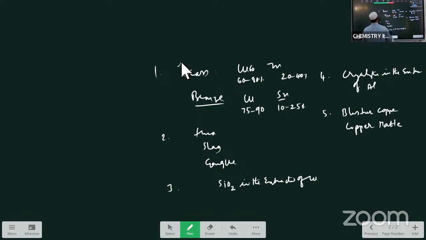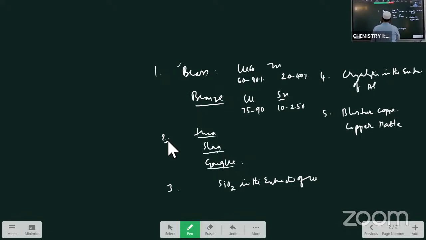So copper is called a coinage metal. Its alloys are used in the preparation of coins, statues and utensils. Then, what is flux, slag and gangue?